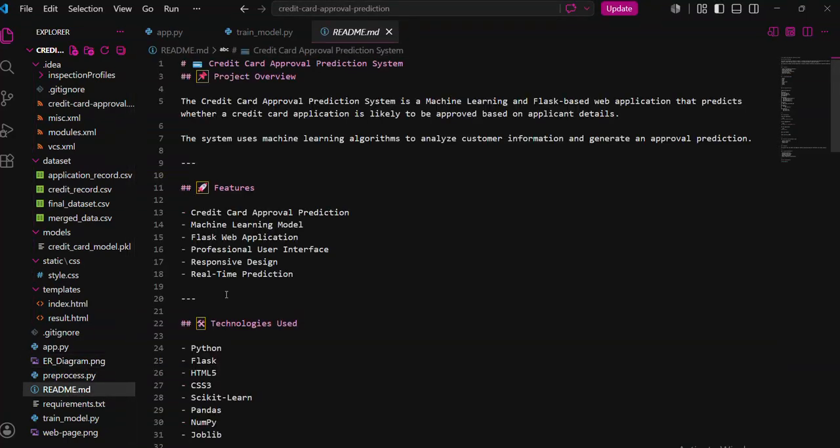In conclusion, this project demonstrates how machine learning can be used to automate the credit card approval process. In the future, this project can be enhanced by using larger datasets, improving prediction accuracy, adding user authentication, connecting to a real database, and deploying the application to cloud platforms.